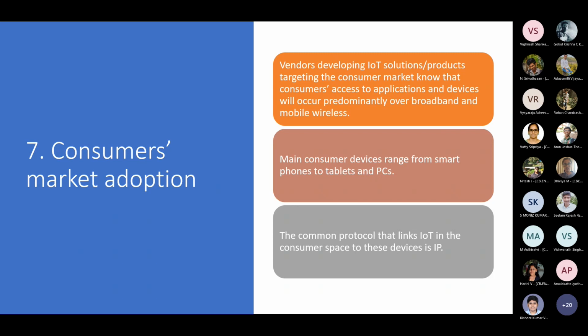Whenever people are doing that, the most common protocol that works for laptops, mobile phones, PCs, or tablets, whatever you may have, is IP, right? Even your laptop mostly runs on IP.